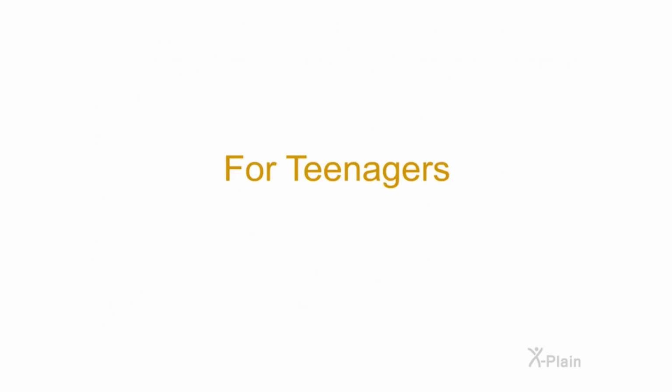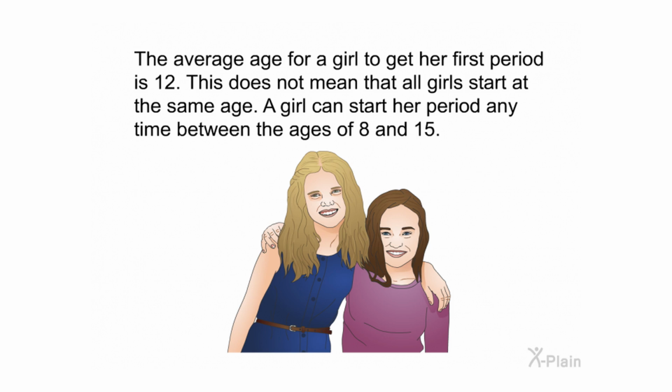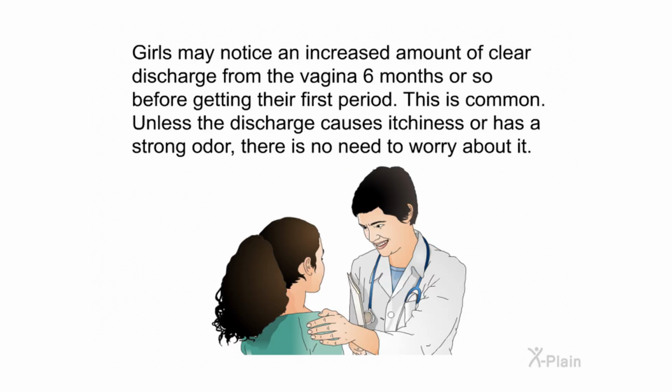For teenagers, the average age for a girl to get her first period is 12. This does not mean that all girls start at the same age. A girl can start her period any time between the ages of 8 and 15. Girls may notice an increased amount of clear discharge from the vagina 6 months or so before getting their first period. This is common. Unless the discharge causes itchiness or has a strong odor, there is no need to worry about it.